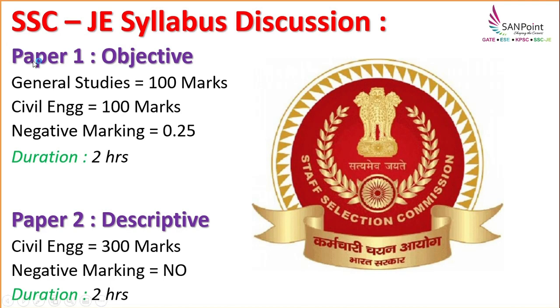This SSC JE exam is conducted in two phases, that is paper 1 and paper 2. So what is this paper 1? This paper 1 has general studies subjects as well as civil engineering subjects. General studies comes for 100 marks and civil engineering questions come for 100 marks, and you will be having 100 questions in that, and each question has negative marking of 1/4, that is 0.25, and the duration for this is 2 hours and this is completely an objective paper.